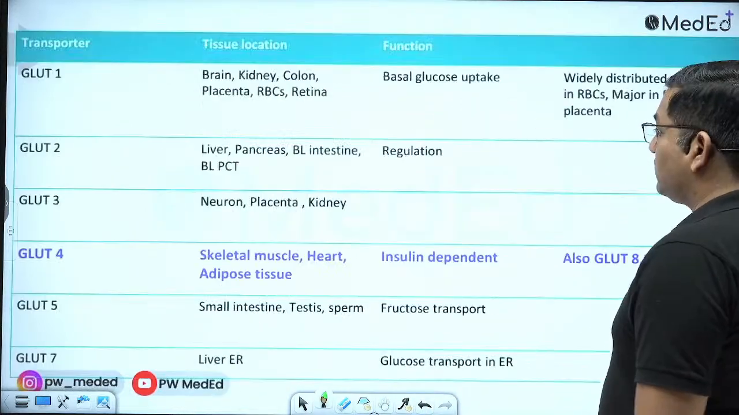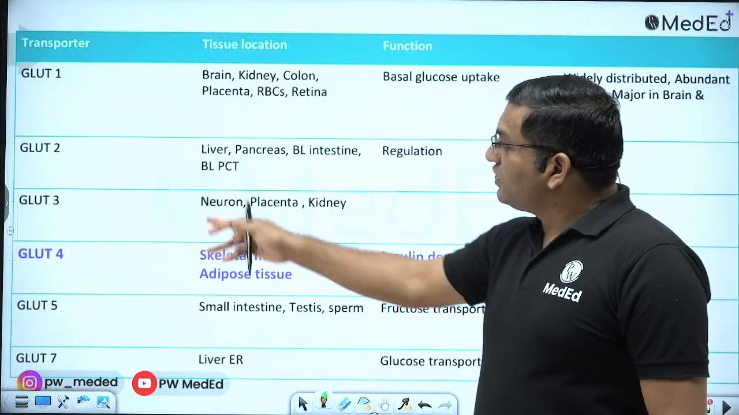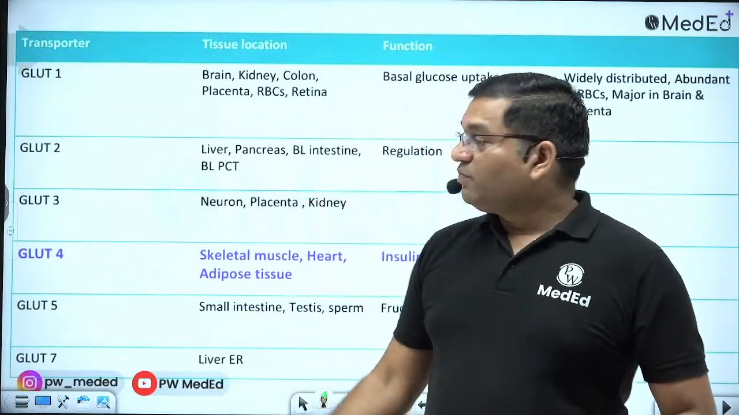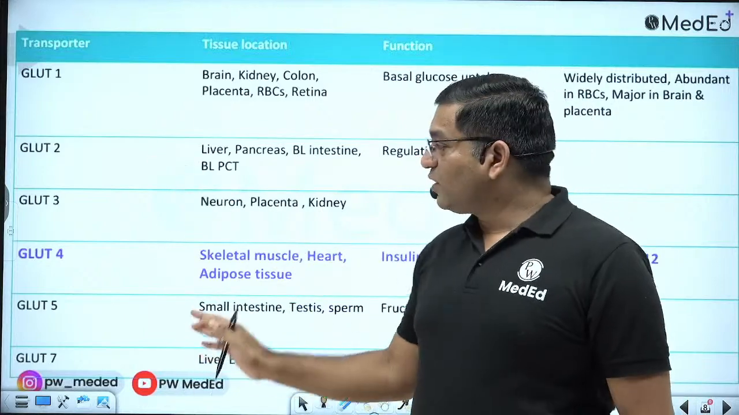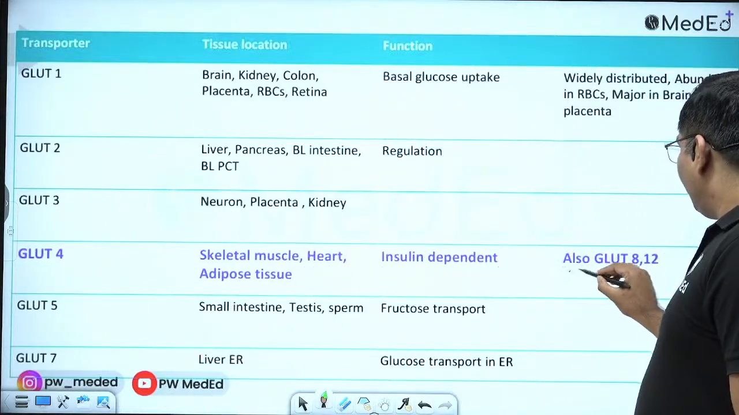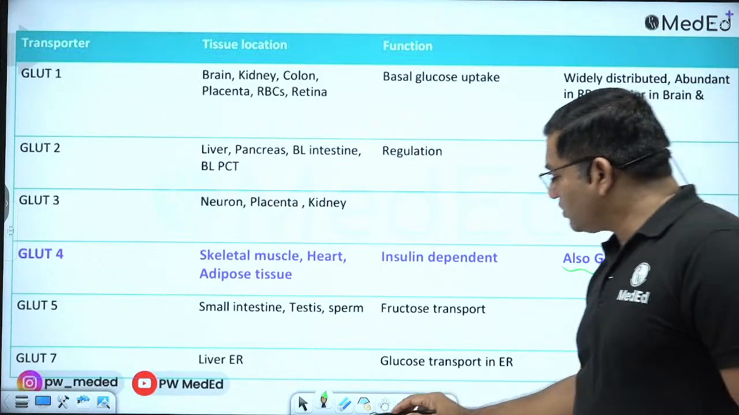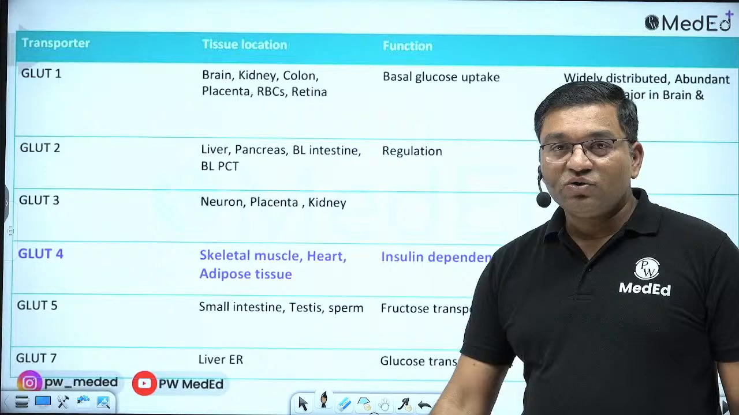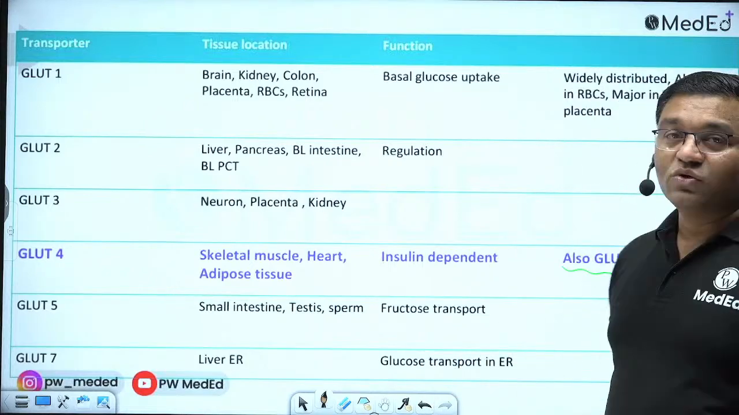Now see this chart. Remember these: 1, 2, 3, 4, 5, 7. Remember these glucose transporters, and apart from this, remember GLUT8 and GLUT12. These are the insulin dependent glucose transporters.